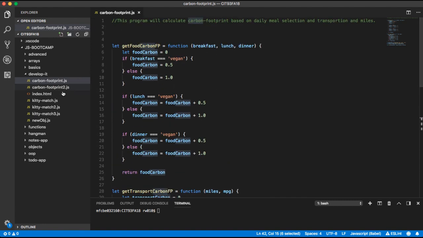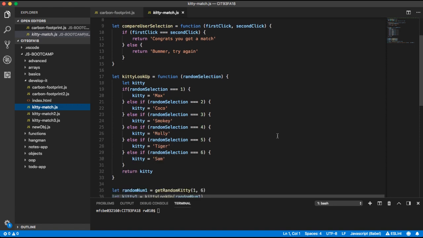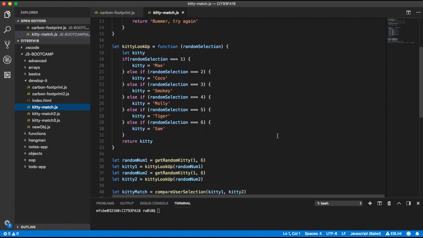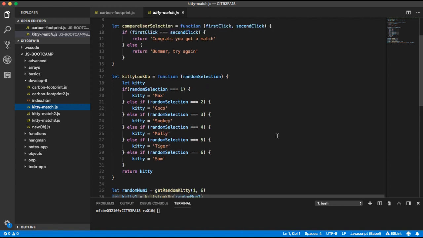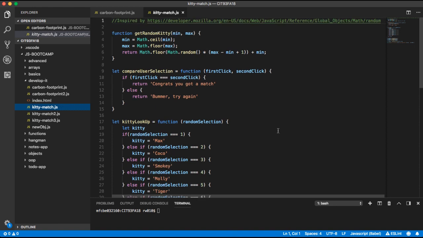Okay, so the other one I did for an app I actually think of creating is one that I always enjoy, which is called Kitty Cat Match. So in this case, this is a game ultimately I would create, but again, I'm showing you the code. This is just an example of code, based on what you've learned so far in this class, that you should be able to at least write.